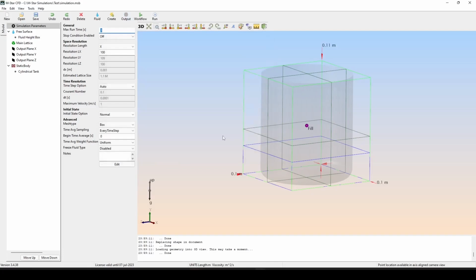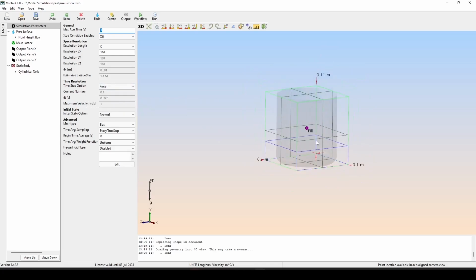We are now ready to run the simulation, but there's a couple things you should keep in mind. Since there are no moving bodies or inlets available to define a reference velocity, the solver is using the default reference velocity of 1 meters per second. Depending on the nature of the external acceleration, the actual fluid velocity realized in the system may exceed this reference value. In such cases, the time steps should be reduced to generate acceptable LB densities.